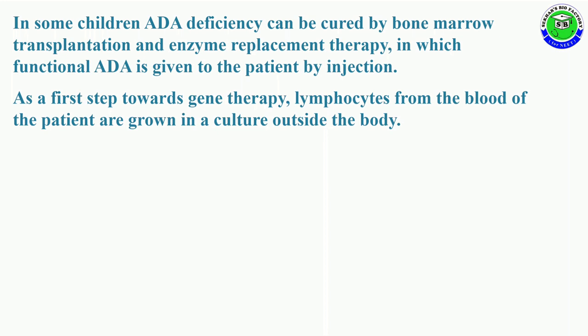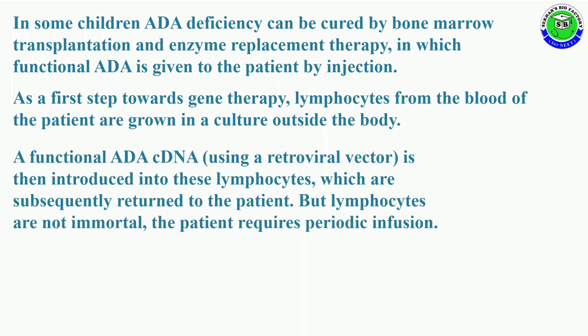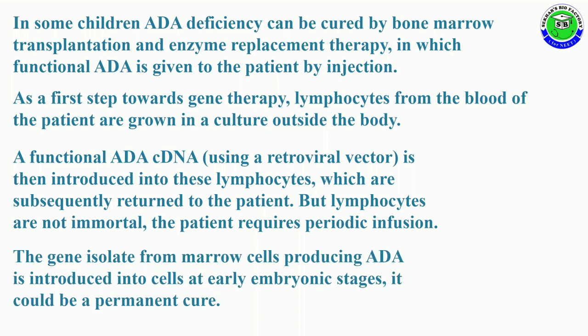and then these lymphocytes are grown in a culture outside of the body. At this time, a functional ADA cDNA, with the help of a retroviral vector, is introduced into the lymphocytes, which are subsequently returned into the patient's body. But lymphocytes are not immortal because of their short lifespan, so the patients require periodic infusion of genetically engineered lymphocytes. So finally, the gene isolated from marrow cells produces the ADA enzyme.